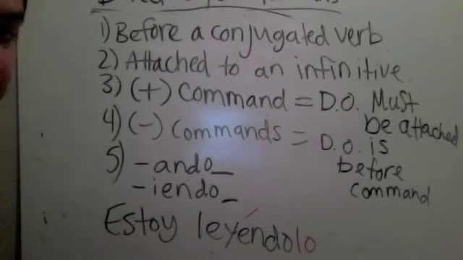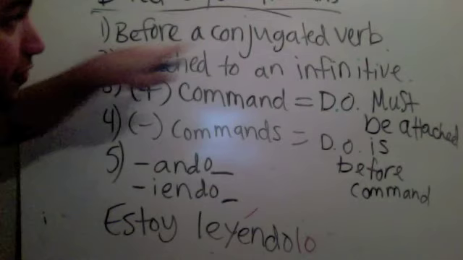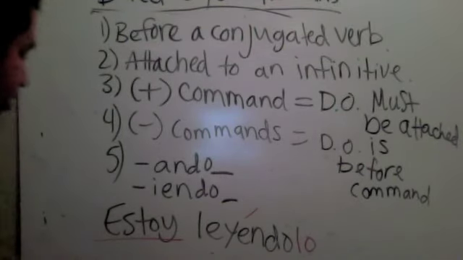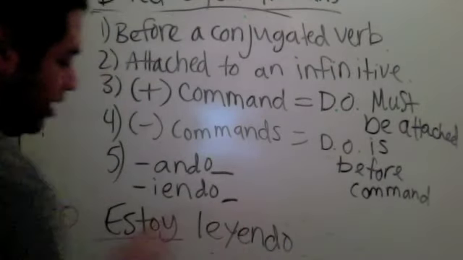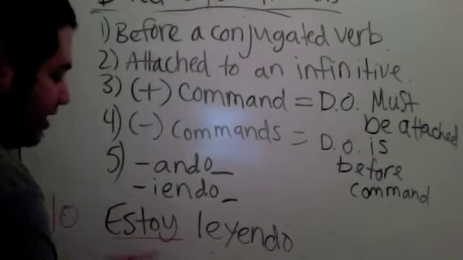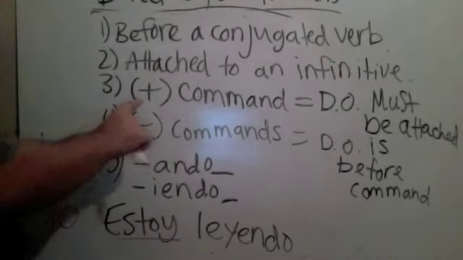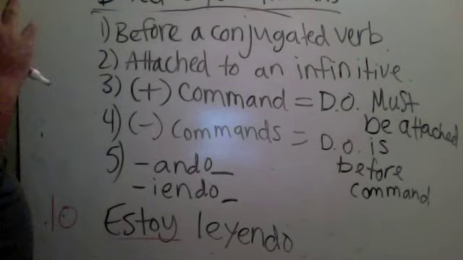I am reading it. Or, like our option 1 says, before a conjugated verb. This is a conjugated verb. You could also say, lo estoy leyendo. Just know that you're always safe with putting it before a conjugated verb, unless it's a command. Then you have specific rules you have to look at. So those are your rules for direct object pronoun placement.